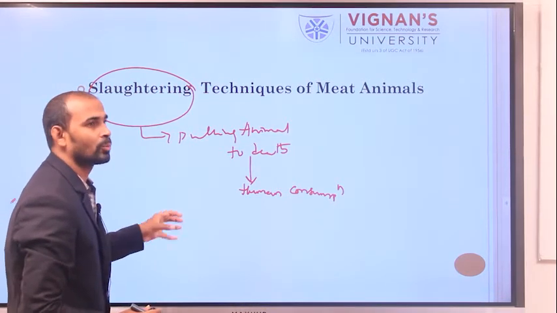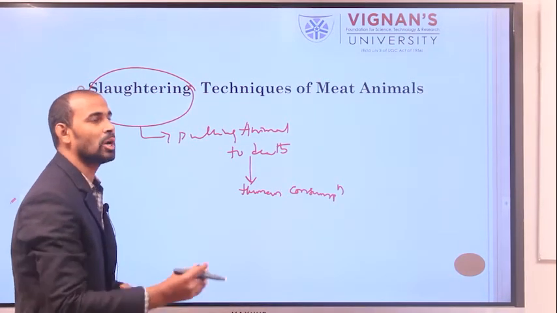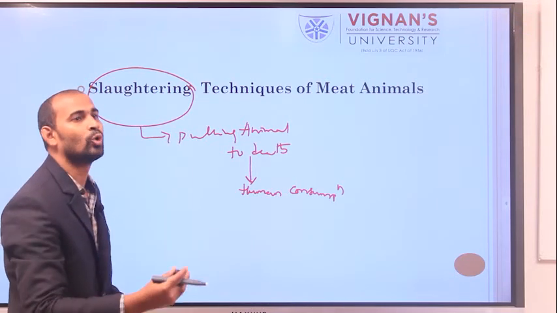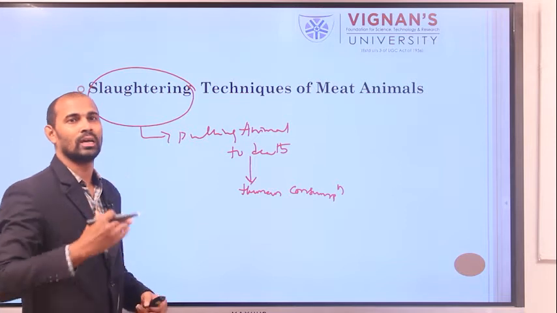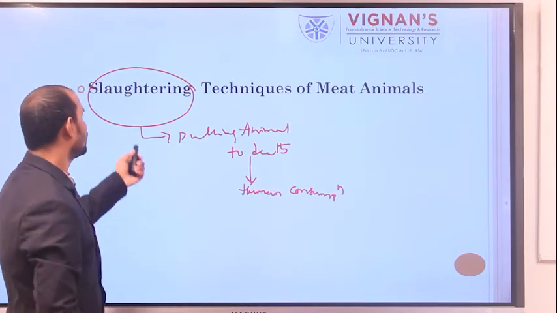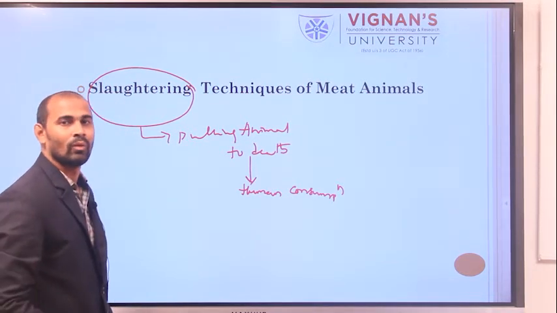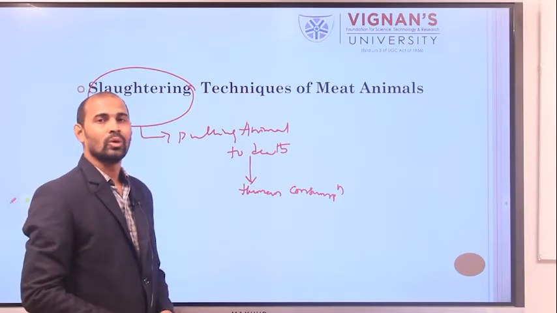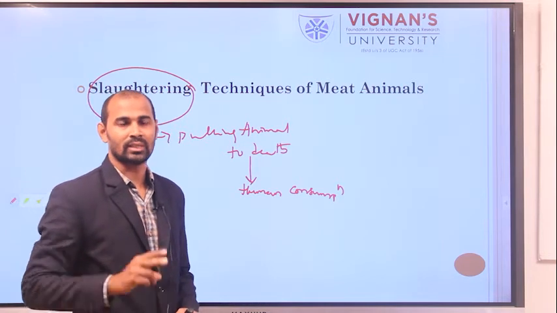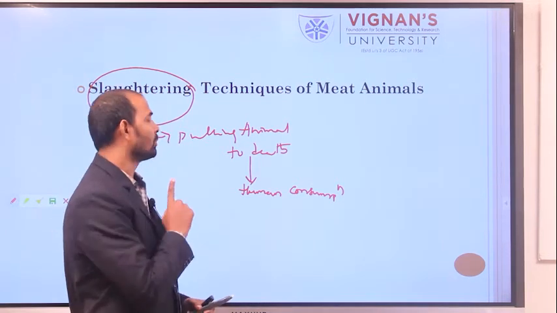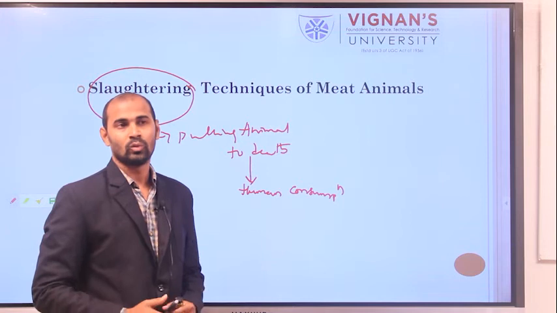By doing proper slaughtering, we can get safe and wholesome meat. It also helps to protect the health of the butchers. While doing this slaughtering, you have to keep two more points in your mind for the safe slaughtering of meat animals.